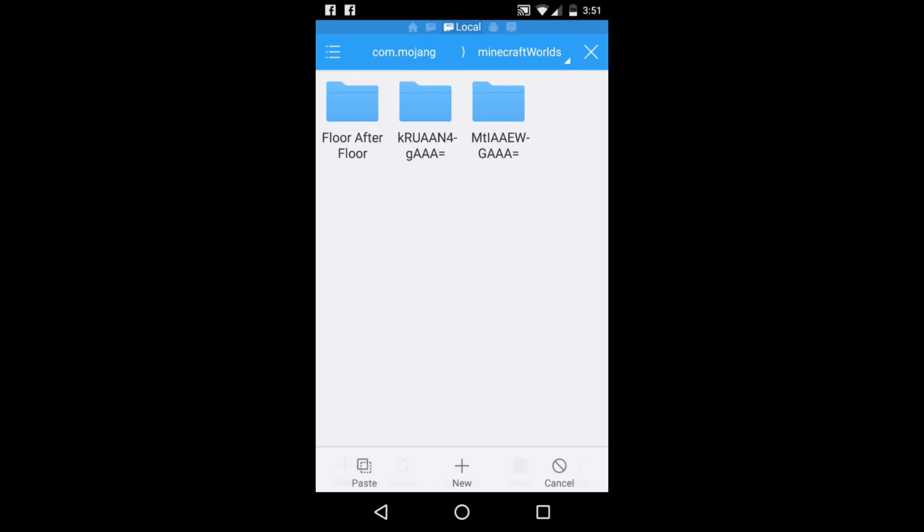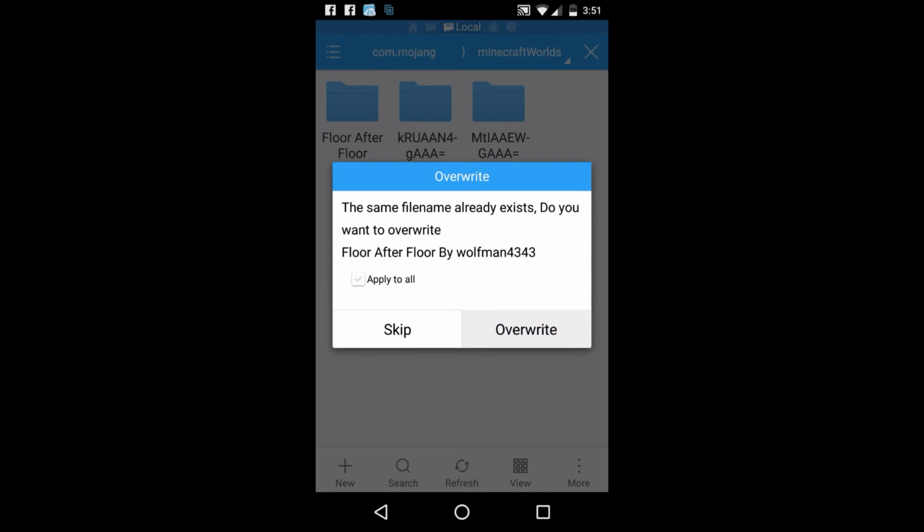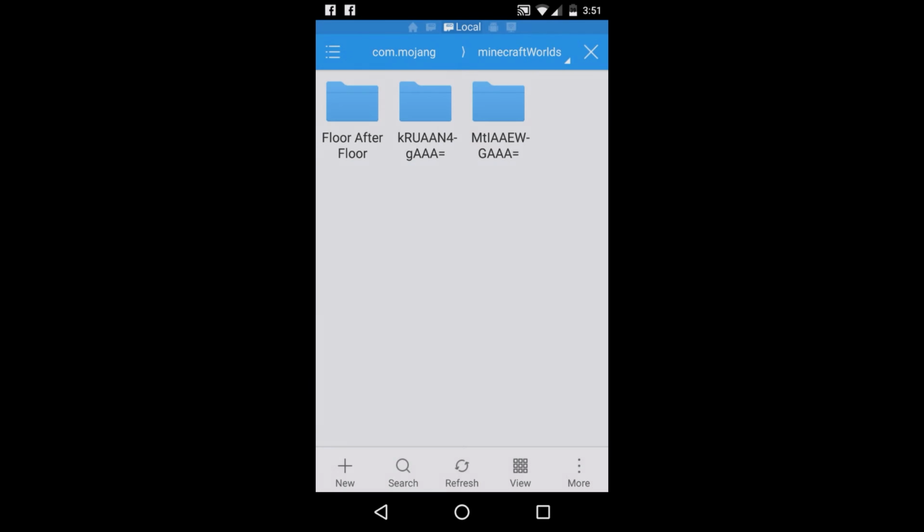and paste it in. There we go. So overwrite it, apply to all. So yeah guys, that's how you install the Minecraft PE worlds that you download.